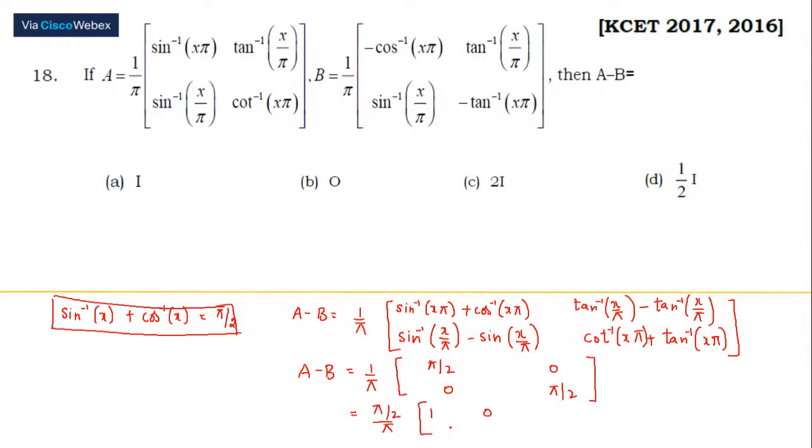1, 0, 0, 1. This is an identity matrix. So this is nothing but 1 by 2 into pi. Tarun, what happened? Answer is D.